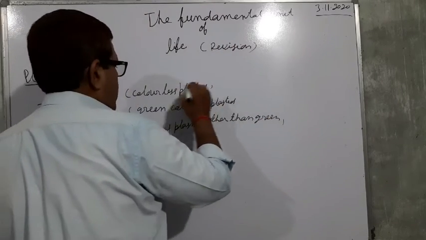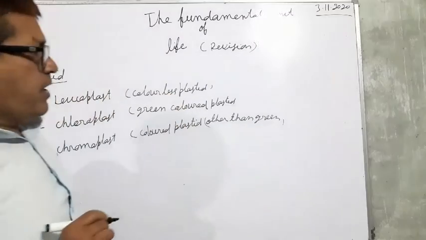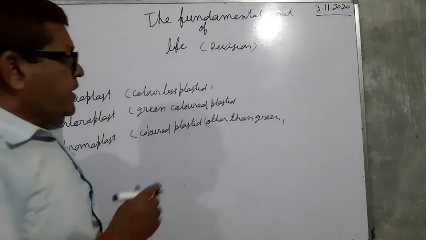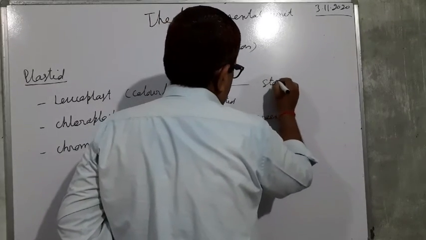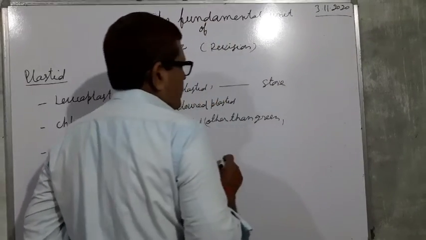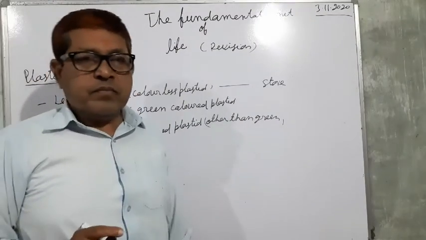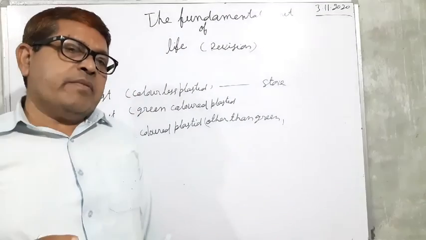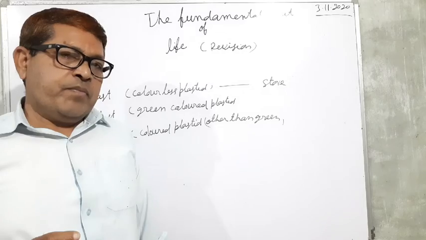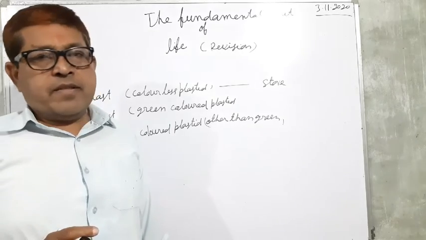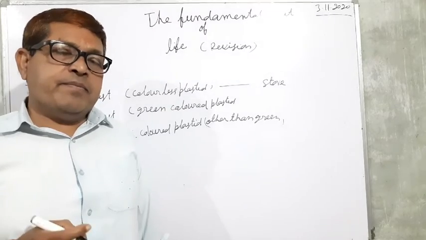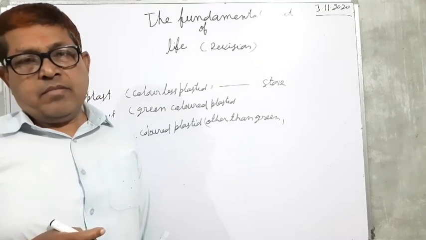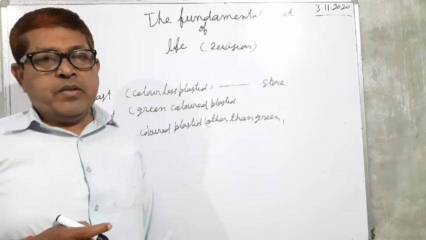What is the function of leucoplast? Its function is storage. It stores food in the form of starch, fats, meaning oils or lipids, or proteins.